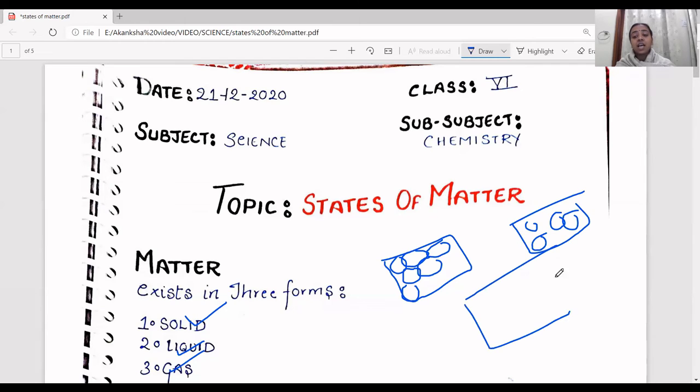In gases, the intermolecular attraction is the least, and they are least tightly packed to each other, and they do not have a fixed size and volume. This is something that you have to remember always. So solid has shape and volume, liquid has volume but no shape, and gas has no volume and no shape.